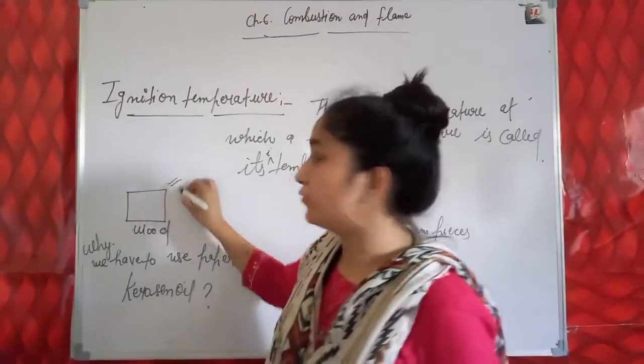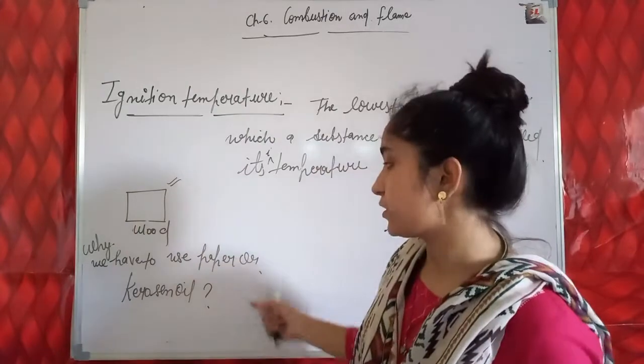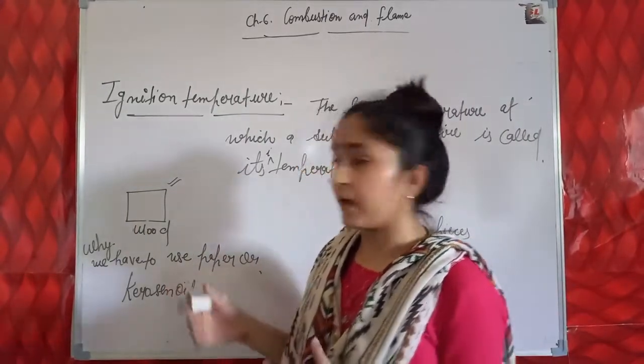So here is an example of wood. To ignite this wood, we have to use kerosene or paper. Why?